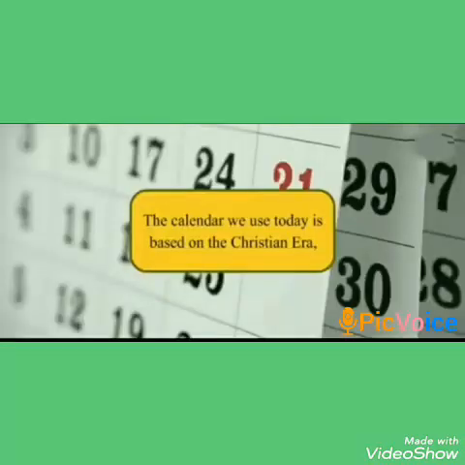For this, usually we refer to the Common Era, that is also called the Christian Era, written in short as CE or AD. AD means Anno Domini, which means in the year of our Lord. The calendar that we use today is based on the Christian Era. Now it is called the Common Era.